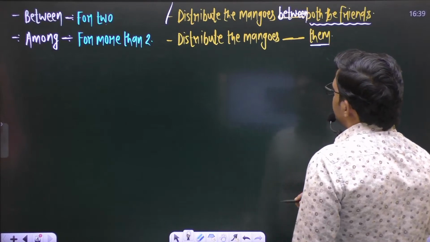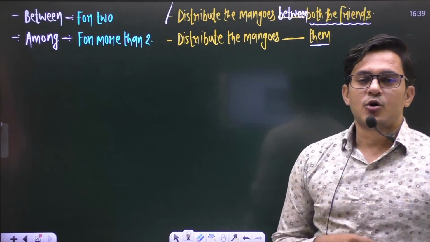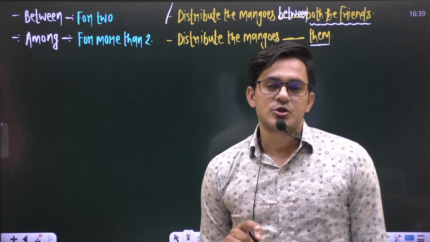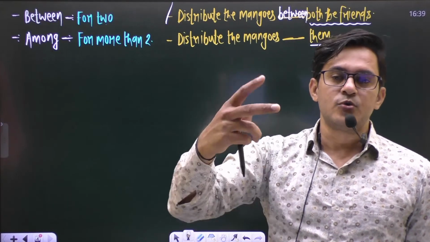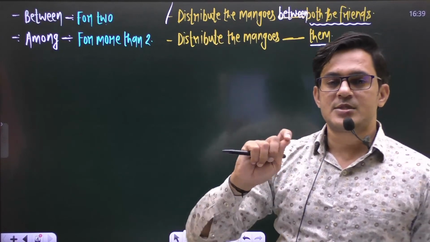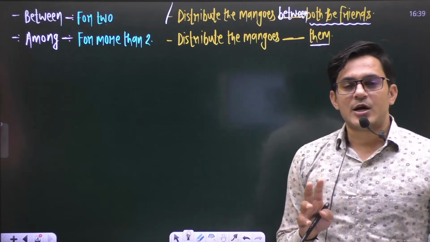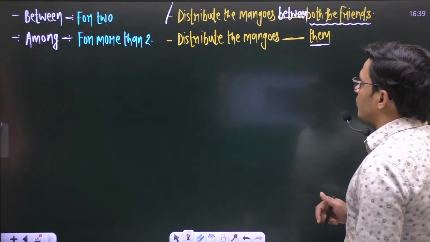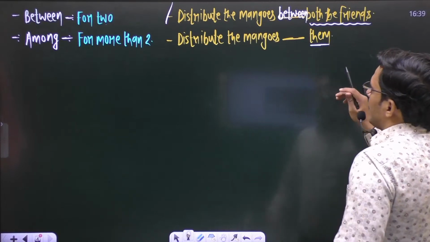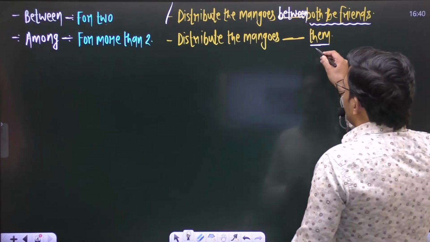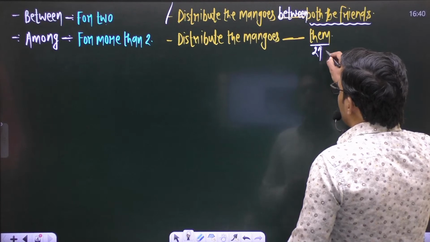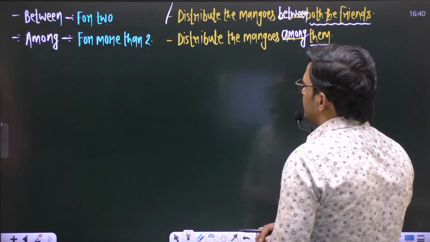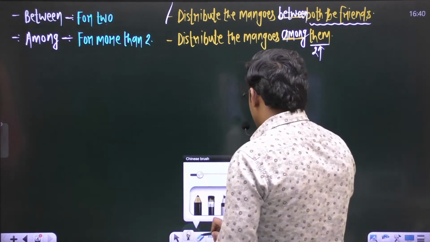But here this word they, or the objective case of they, is them, right? So make sure that they always denotes more than one, it denotes two or more than two, right? It is suitable for both. Whether we are talking about two or more than two, we use the pronoun they. But make sure whenever it is not clear whether we are talking about two or more than two, in that case it always denotes more than two, and here we use the preposition among. So the sentence will be: distribute the mangoes among them.